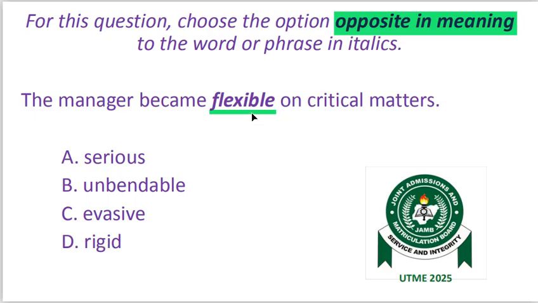In this context, flexible means not easily convinced. Someone would not easily change his or her mind. Now, from the options that we have, the opposite of flexible is rigid. Rigid, option D. Someone who would not easily change his or her mind. Someone who is not easily convinced. Rigid, option D. Now to the next question.